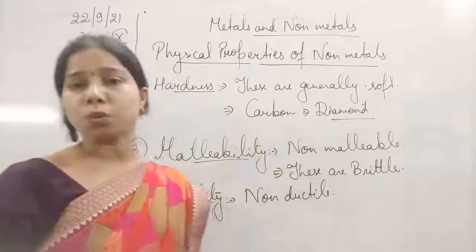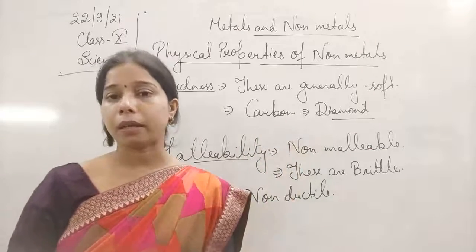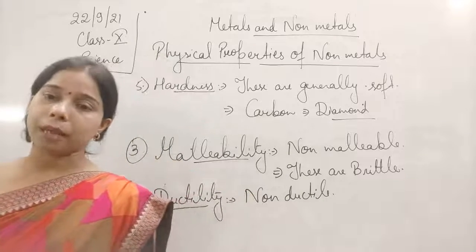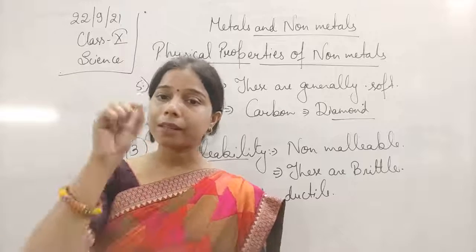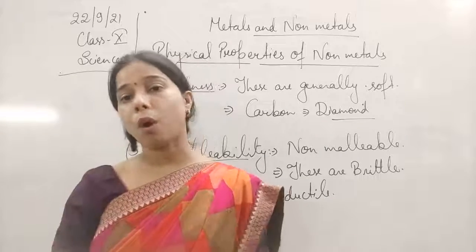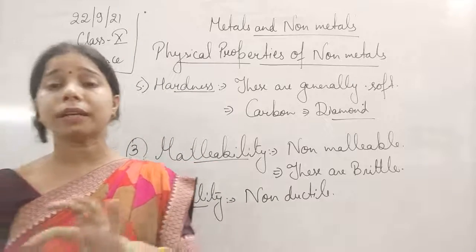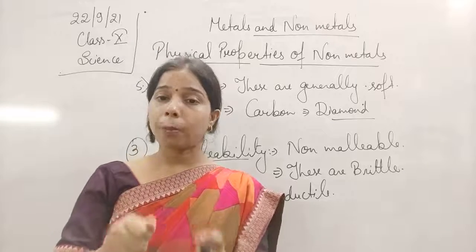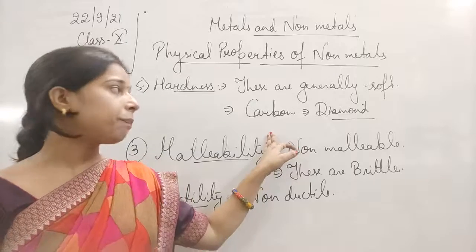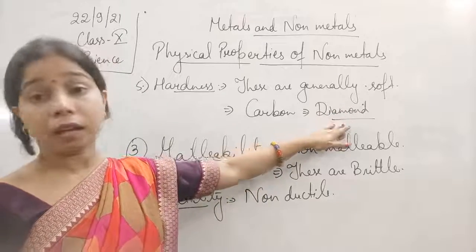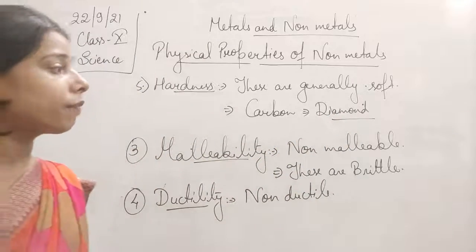The question arises, why is this so? Why is diamond considered to be the hardest even though it belongs to carbon, which is a non-metal? It is because of the structure of the diamond. In a diamond, it has a 3D structure where all the valence electrons present in the carbon are bonded with the valence electrons of other carbons. There are no intermolecular spaces between them. They are properly fixed with each other. That's why the structure is rigid, and they are hard. So diamond is considered to be the hardest substance because of its structure.